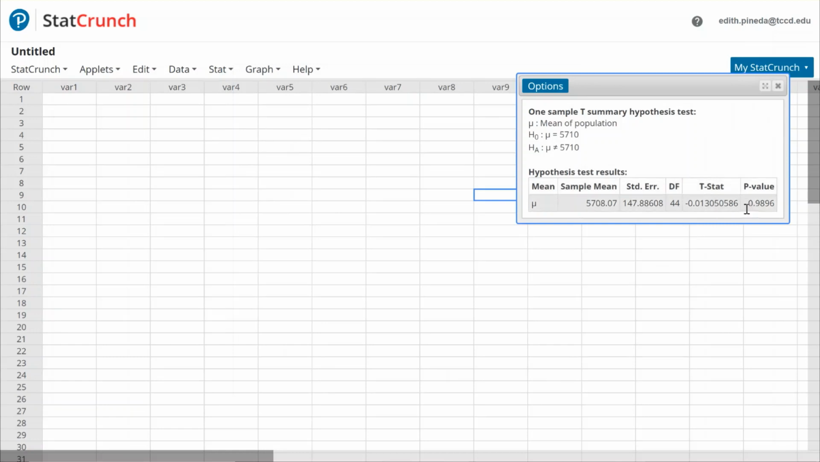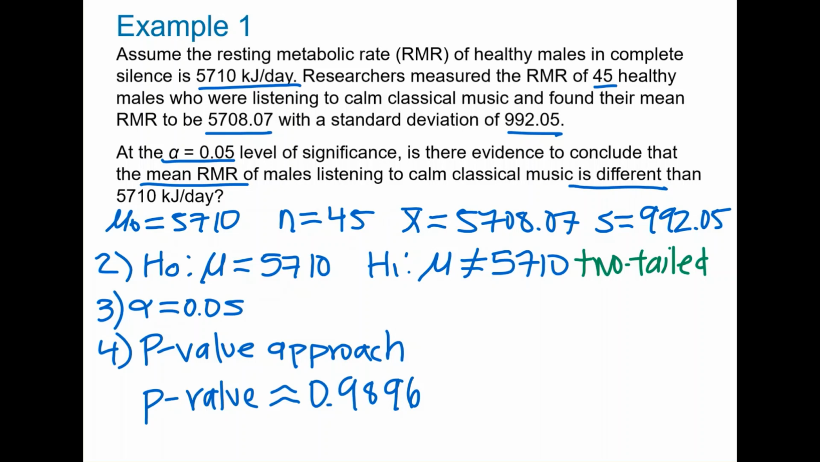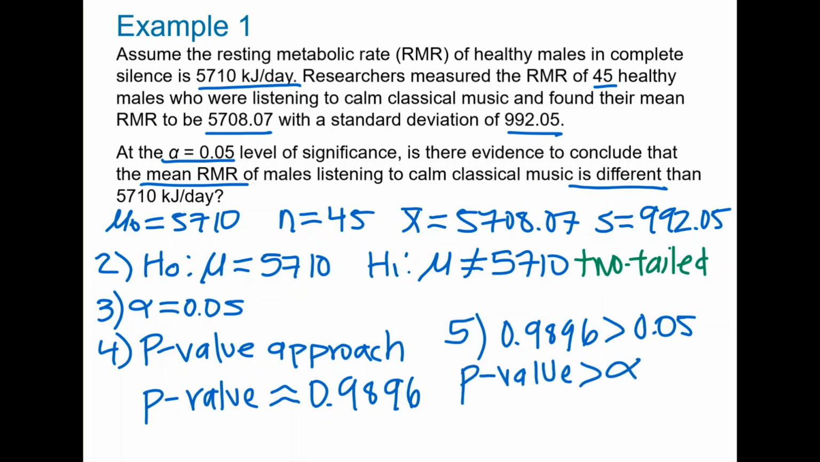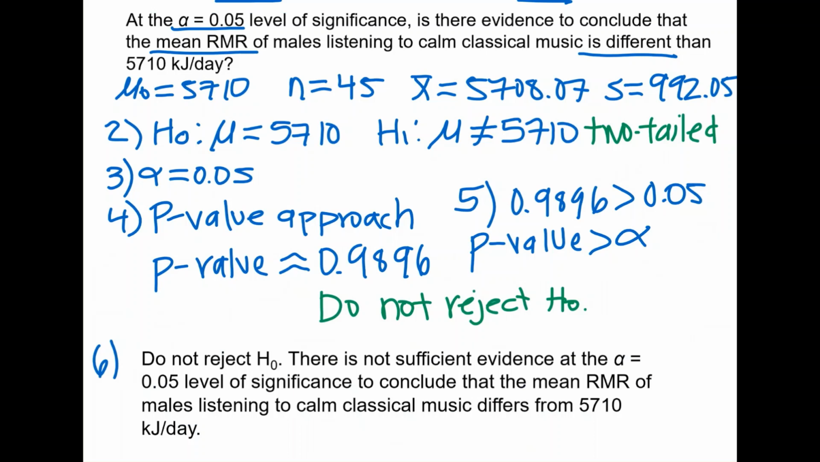And we have the t-stat here and the p-value here. The p-value is approximately 0.9896. Now let's compare the p-value to alpha. 0.9896 is greater than 0.05, and we have that the p-value is greater than alpha. So we do not reject H naught. Now let's write the conclusion. Because we do not reject H naught, there is not sufficient evidence at the alpha equals 0.05 level of significance to conclude that the mean RMR of males listening to calm classical music differs from 5,710 kilojoules per day.